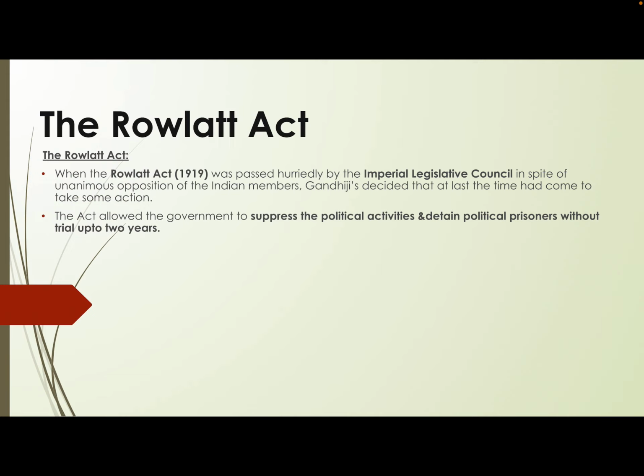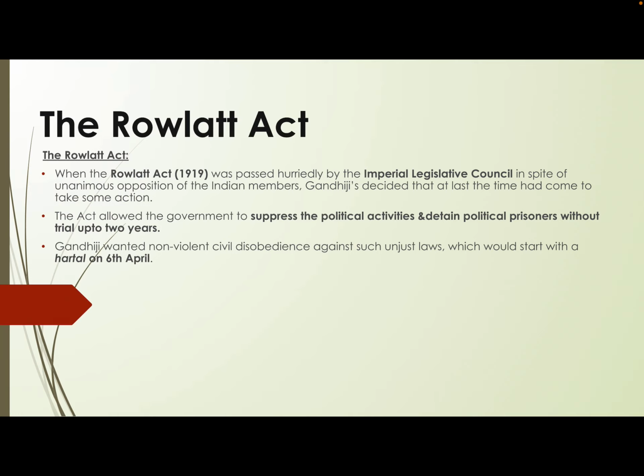So this was something which was not accepted by the people of the country, by the revolutionaries, by the leaders, by the commoners, by Gandhiji. So for these reasons, this act which was introduced in the Imperial Legislative Council was opposed. You may get a question on the clauses of the act, so please write about these two important points: suppressing the political activities and detaining the political prisoners without trial for up to 2 years.